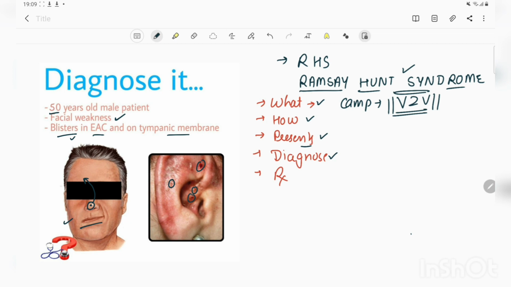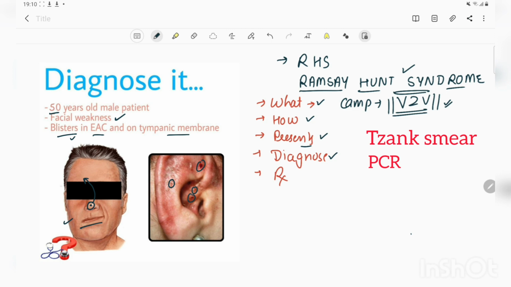From the vesicles we can take the fluid and make Tzanck smears, and the Tzanck smear shows characteristic giant cells. Those giant cells are quite specific for Ramsay-Hunt syndrome due to the varicella virus, but not quite sensitive. We can also do PCR analysis of tear, saliva, and fluid from the vesicles, and these are also used for making the diagnosis. But the clinical presentation is enough to make the diagnosis.